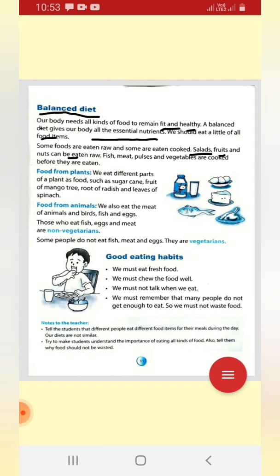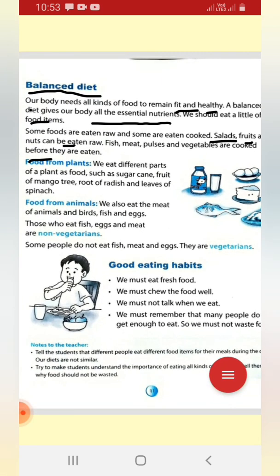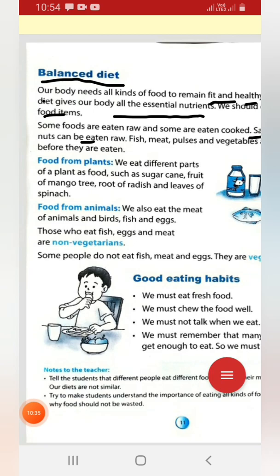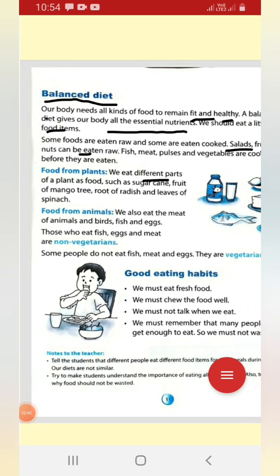Fish, meat, pulses, and vegetables are cooked before they are eaten. Okay, I already told you that before we eat fish, meat, pulses, and vegetables, we used to cook. Okay, now the new point is food from plants. We eat different parts of a plant as food, such as sugar cane, fruit of the mango tree, root of radish, and leaves of spinach.